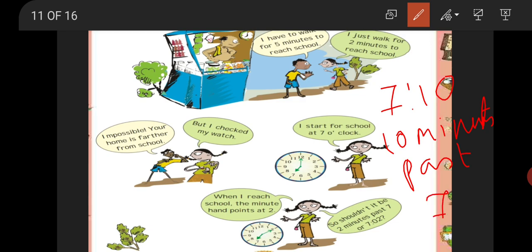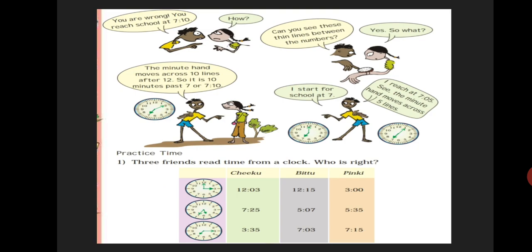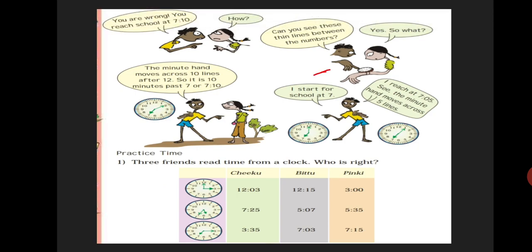Sazia says, so should it not be 2 minutes past 7 or 7:02? No. By this, what can we say? Sazia does not know how to read time on a clock. Now, Pompous says, you are wrong. You reach school at 7:10. Then Sazia says, how? Pompous says, can you see these thin lines between the numbers? Yes, so what? The minute hand moves across 10 lines after 12. So, it is 10 minutes past 7 or 7:10.